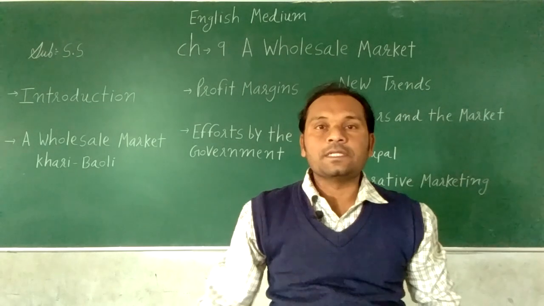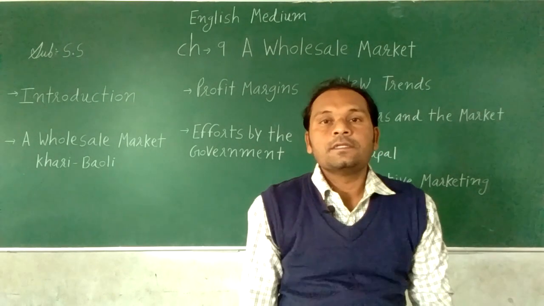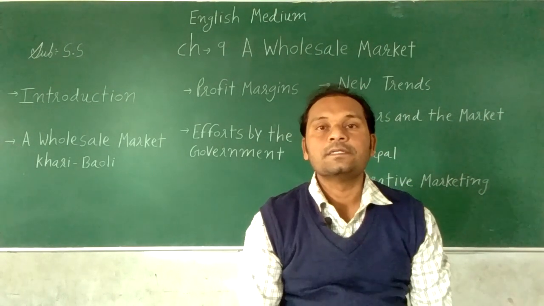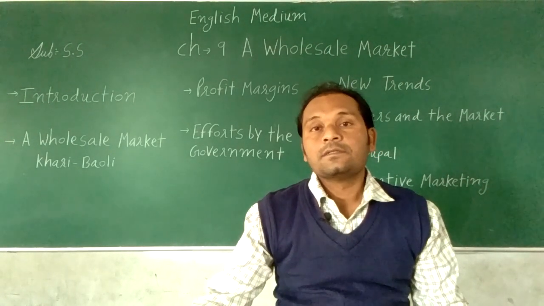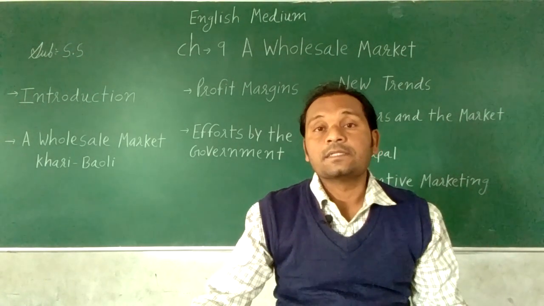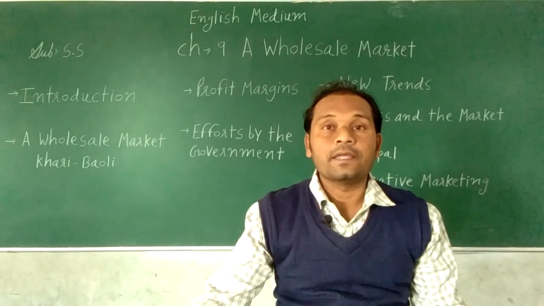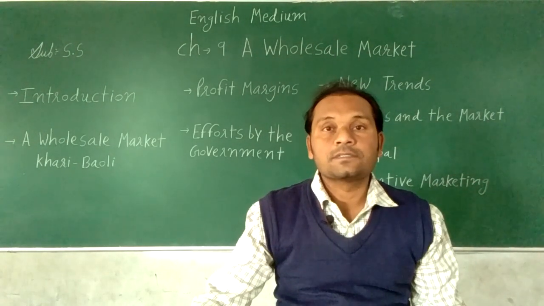A market is a place where different things and services are sold and bought by the customers.